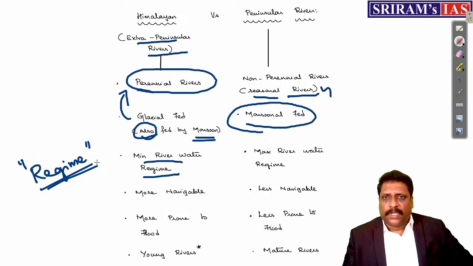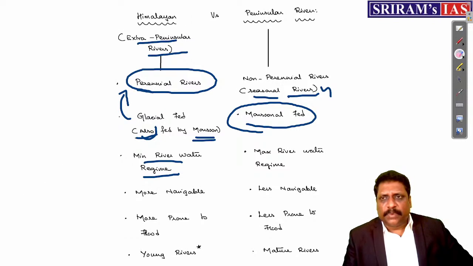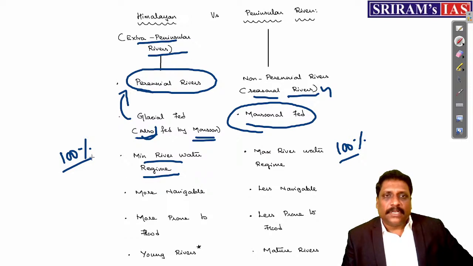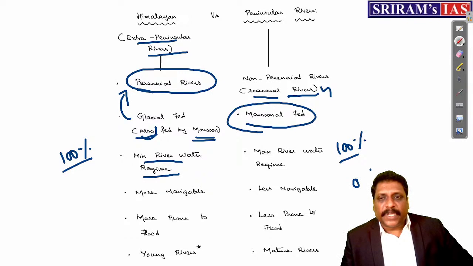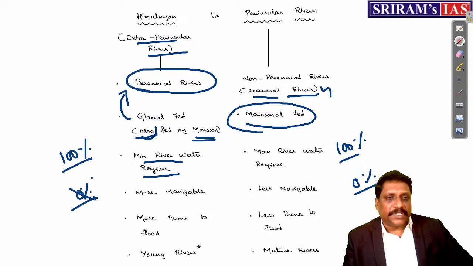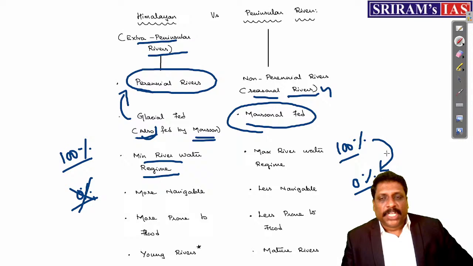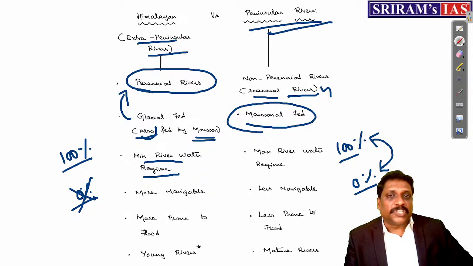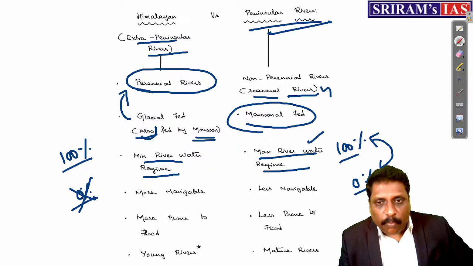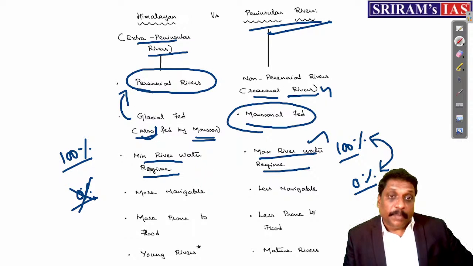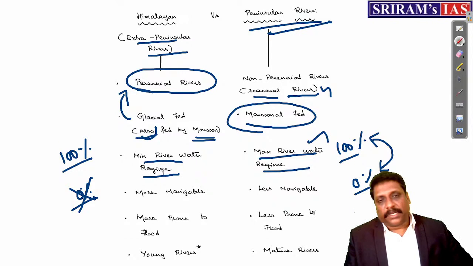Okay, no problem. Peninsular rivers versus extra peninsular rivers, that is Himalayan rivers. What is the maximum water that any river can carry? Maximum percentage, if you ask me. Any river can carry up to 100 percent, be it peninsular rivers or Himalayan rivers. But peninsular rivers can at times become 0 percent. But here, my dear friends, a Himalayan river never becomes 0 percent. If that is the case, see the fluctuation. Which river fluctuates more? Peninsular rivers fluctuate more. That is the reason we say peninsular rivers have more river water regime, whereas Himalayan rivers have minimum river water regime.